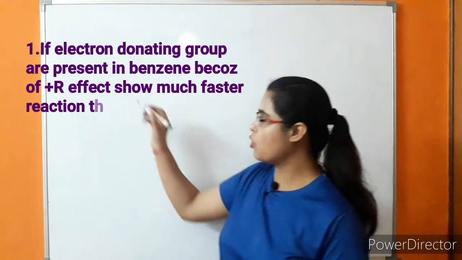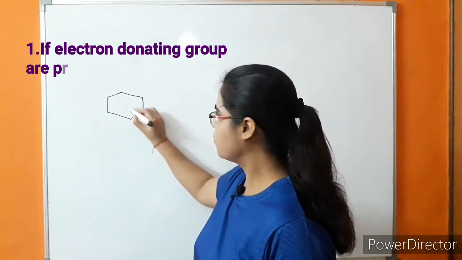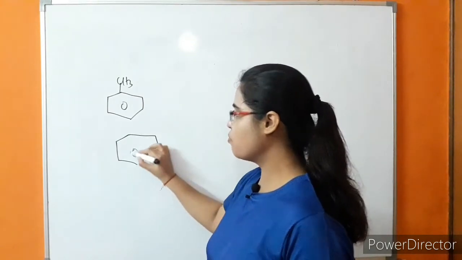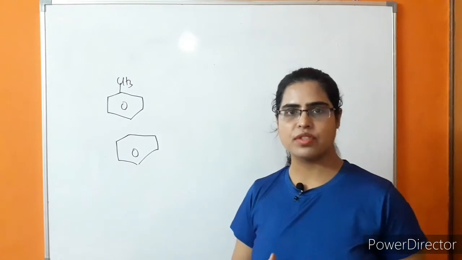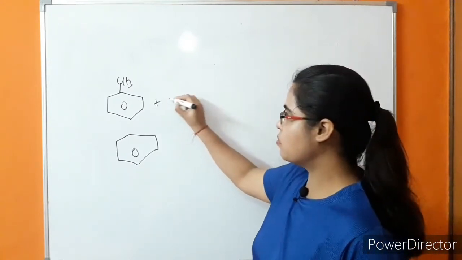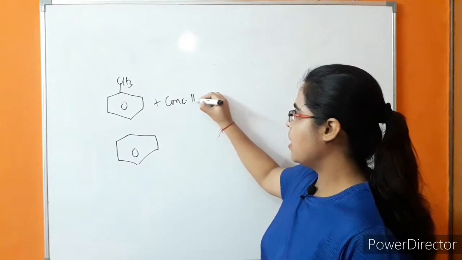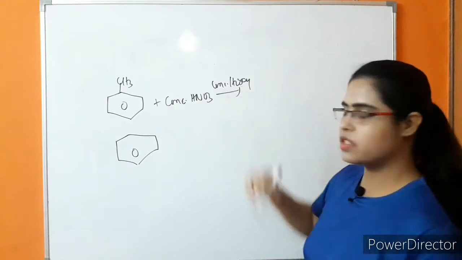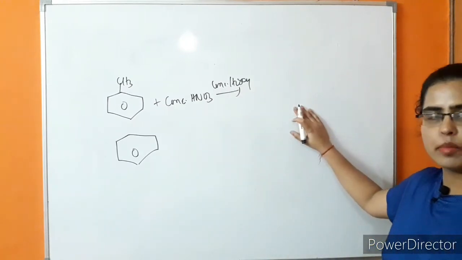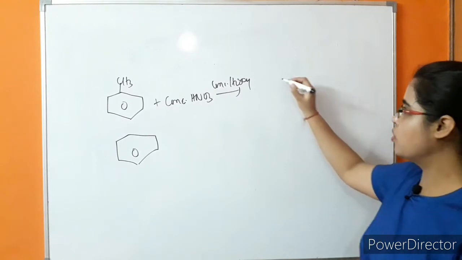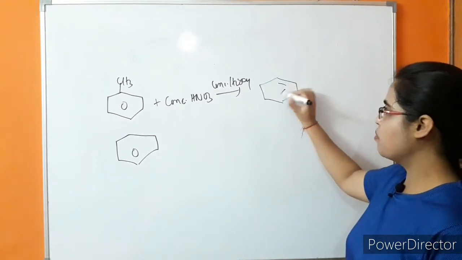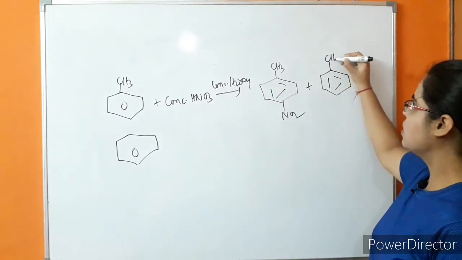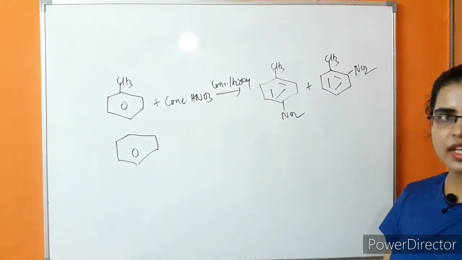Example, in the case of toluene, this is toluene, whereas in the case of benzene, we have studied the nitration reaction which occurs in the presence of concentrated HNO3 and concentrated H2SO4, which is the nitrating mixture. Because of that, there will be generation of the electrophile, that is the nitronium ion, in which the major product is the para product because of less steric hindrance.